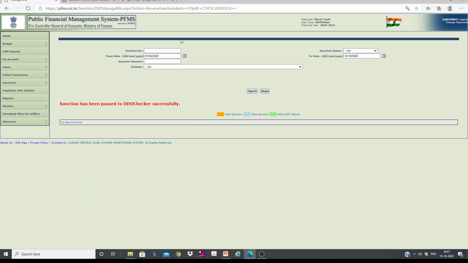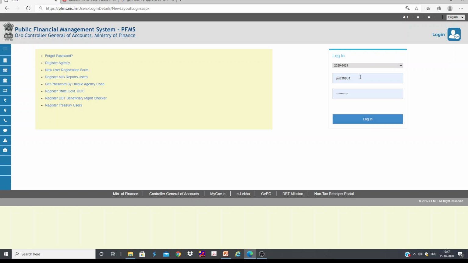Okay, suppose the DDO maker happens to be the NCDDO of the CE office, then it will directly go to DDO checker. Then the DDO checker has to first receive that bill, then generate the bill, then pass that bill to the DDO. There are different setups in different offices. Okay, so let us not worry too much about this structure. Now let us log out of this one and go to DDO checker. Now let us try to log in to DDO checker.